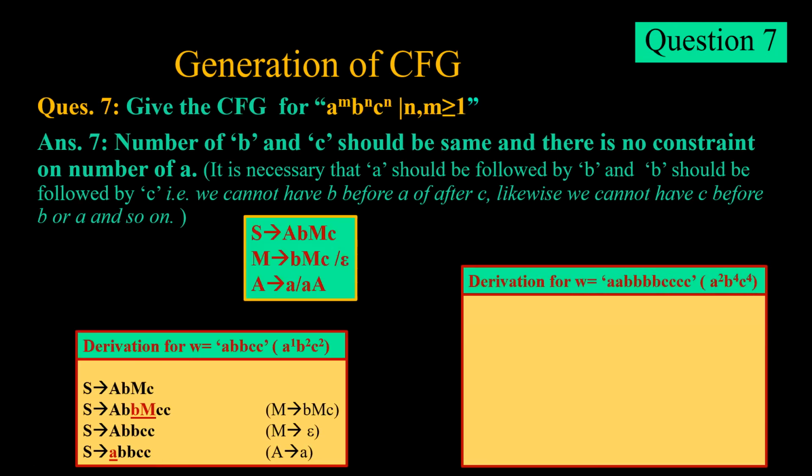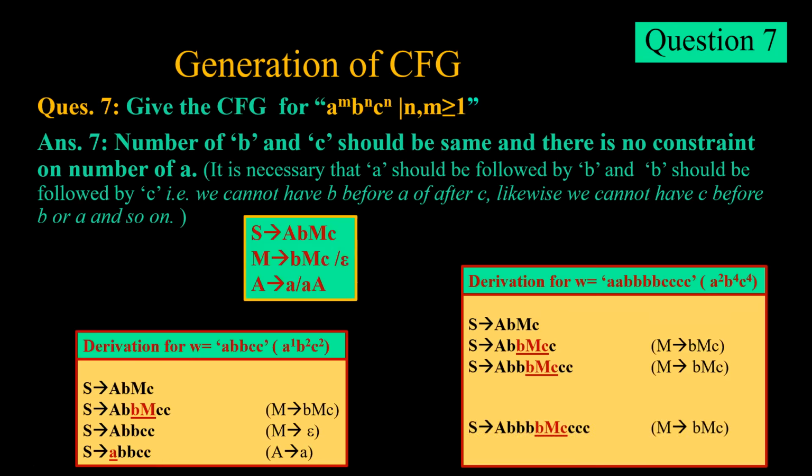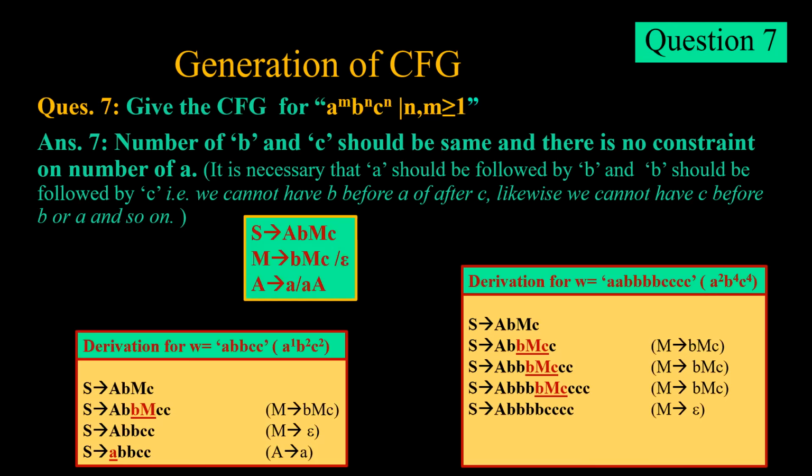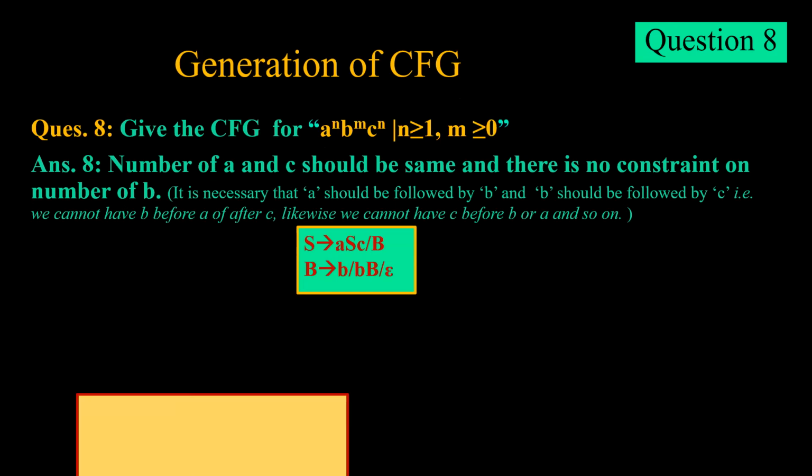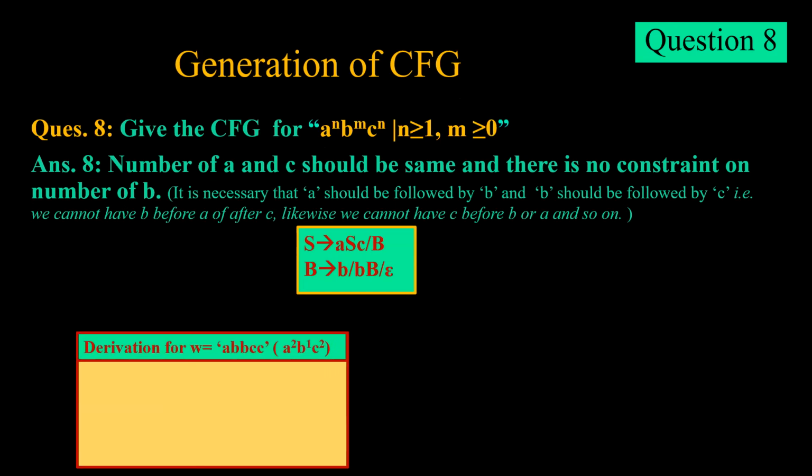On the other hand, if we consider that we have 2a, 4b and 4c, that means number of b is equal to number of c. Here we will iterate M tends to bMc 3 times, and then we will finish it up with M tends to epsilon, and we will iterate A twice because we have a2. Number of a should be same as number of c, and there is no constraint on b. Since there is no constraint on b, we can have b as intermediate.